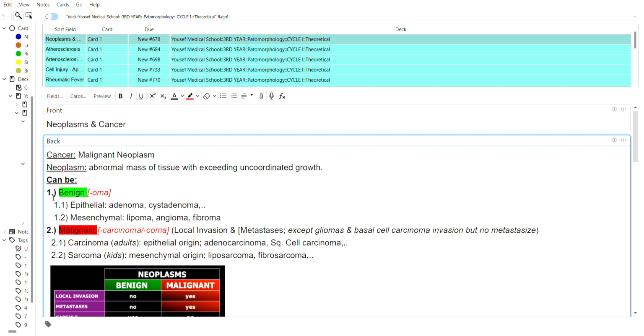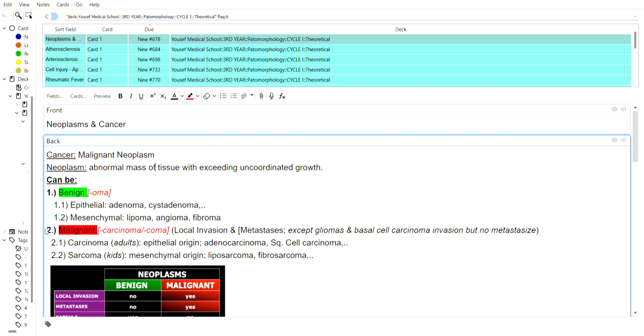If they're benign neoplasms, most of them actually end with the last three letters OMA, so that's kind of a hack I keep in mind. And they can be either of epithelial origin or mesenchymal. Epithelial origin will include neoplasms like adenoma, cystadenoma, and mesenchymal ones, lipoma, angioma, and fibroma, right?